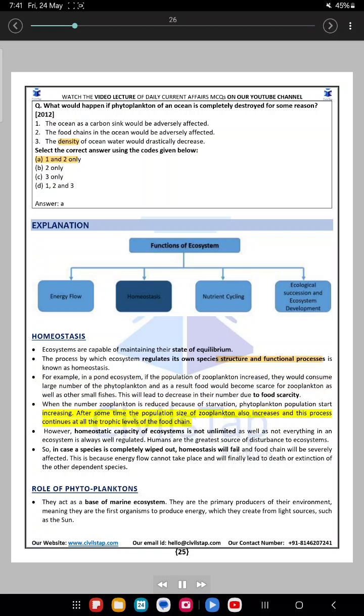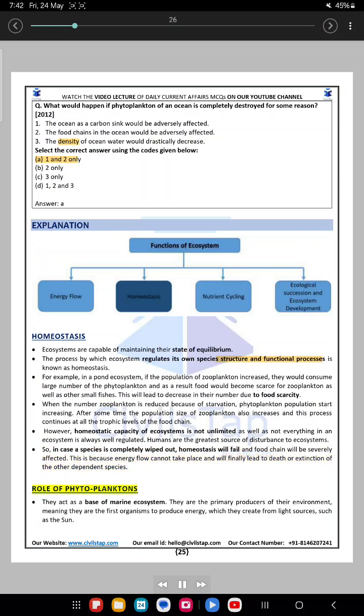When the number of zooplankton is reduced because of starvation, phytoplankton populations start increasing. After some time the population size of zooplankton also increases, and this process continues at all the trophic levels of the food chain. However, the homeostatic capacity of ecosystems is not unlimited, and not everything in an ecosystem is always well regulated. Humans are the greatest source of disturbance to ecosystems. So, in case a species is completely wiped out, homeostasis will fail and the food chain will be severely affected. This is because energy flow cannot take place and will finally lead to death or extinction of the other dependent species.